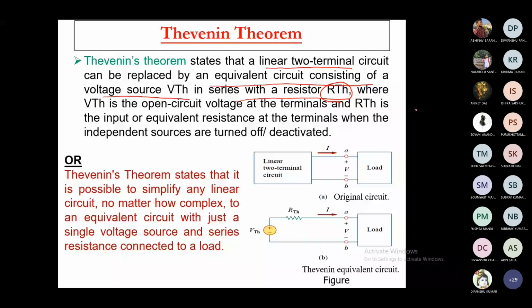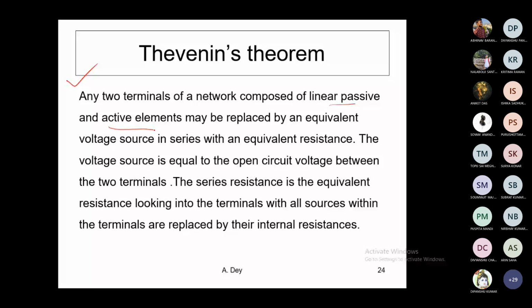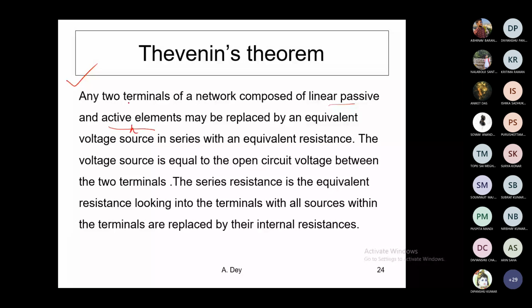Okay. So if you have to write the proper formal theorem, whenever you are asked to write, you have to give the statement like this. This one is the appropriate statement. Any two terminals of a network composed of linear passive and active bilateral elements, that I missed out, may be replaced by an equivalent voltage source. For Norton, it will become a current source, which we'll discuss some other day. So Thevenin will always give an equivalent voltage source in series with the equivalent resistance, which is the internal resistance of this equivalent voltage source.